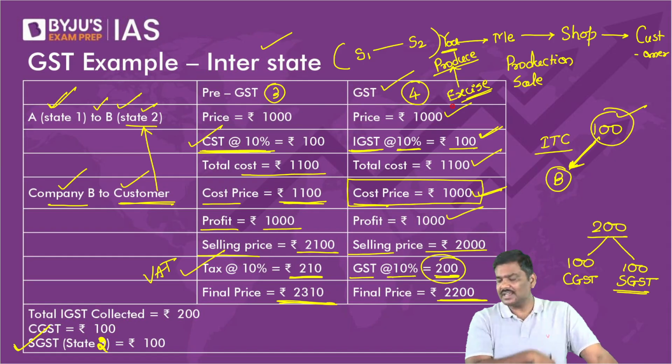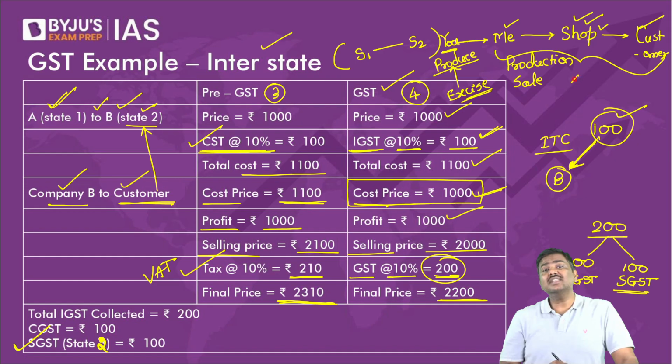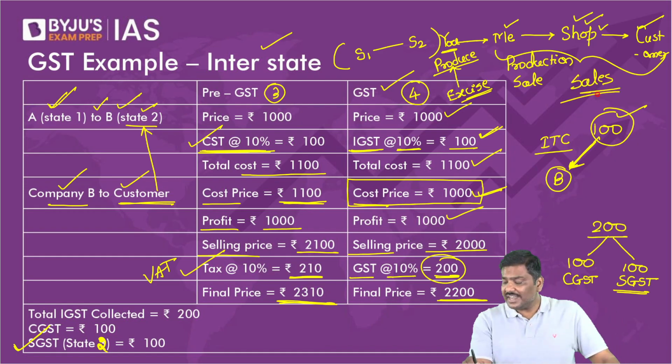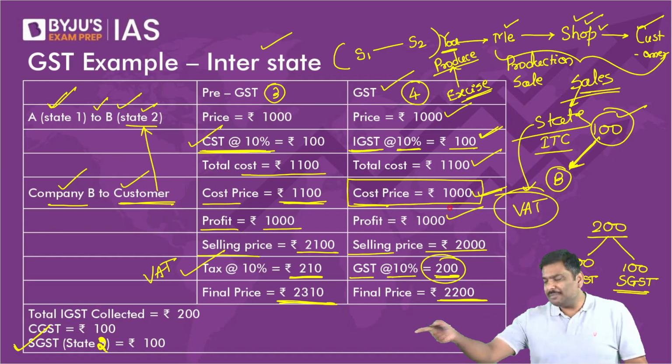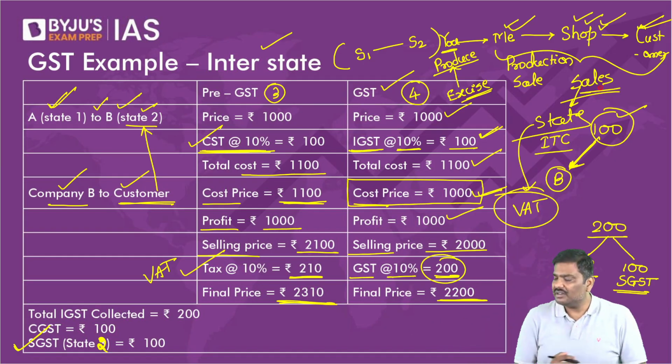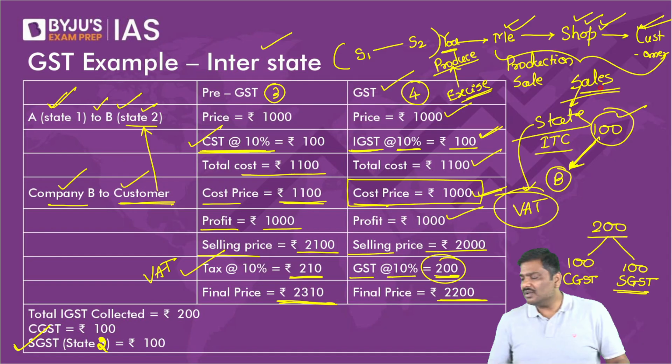Central government excise. Now, I will purchase it, I will sell it, the shopkeeper will purchase it and sell it. Who will impose the taxes on the sales? On the sales, the state government would impose the taxes. And what was the tax earlier? VAT system, value added taxation. So don't you think value added taxation, VAT, is imposed at multiple stages in this example that I've given? Just make observation, you will understand it.